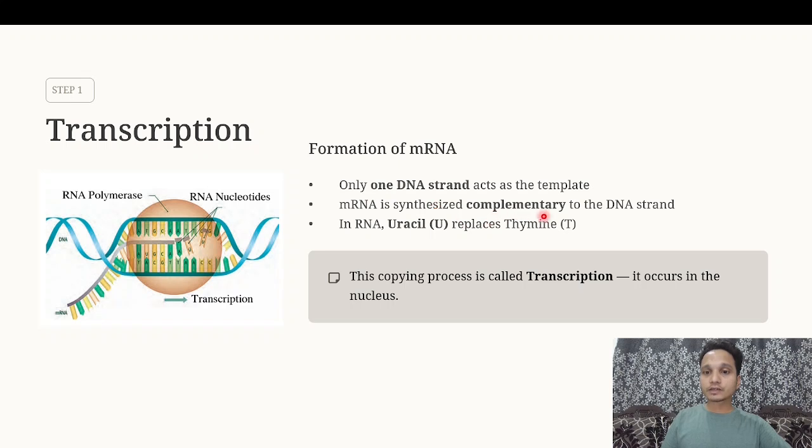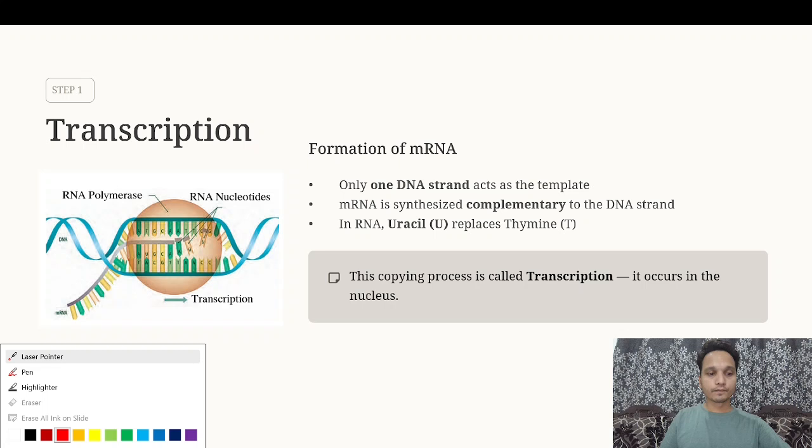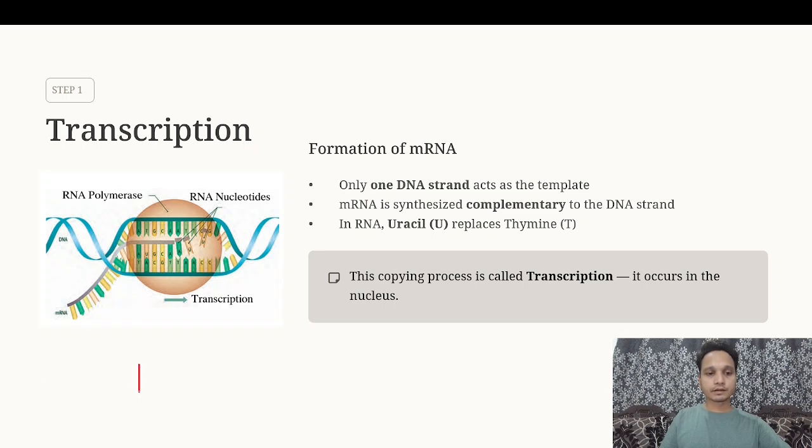Then mRNA is synthesized complementary to the DNA strand. It is exactly complementary to the DNA strand. Complementary means, if here you can see, we'll use a pen here. If there is thymine in the DNA strand, then in front of thymine, adenine will be there on the RNA strand. Okay, adenine will be there in front of thymine. So in DNA, if there is thymine, on the RNA there will be an adenine. So it is quite clear that it's a complementary thing in nature. The whole sequence goes complementary.